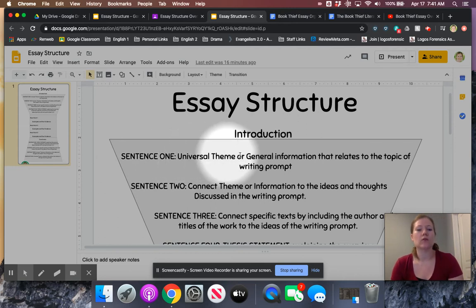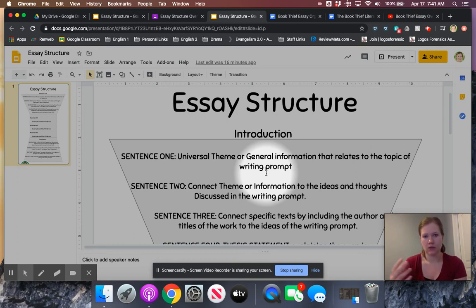So again, universal theme or general information that relates to the topic of the writing prompt. If you chose the one about death, you would begin with general theme statements about death, or people and death, or ideas of death. It could even be about things that change, that there are many things that influence a person's outlook. Then you can specifically go into the character death. Same thing with morality versus society's conventions. That's the whole general topic.